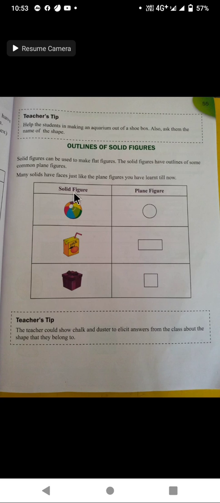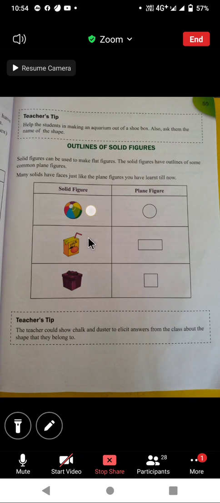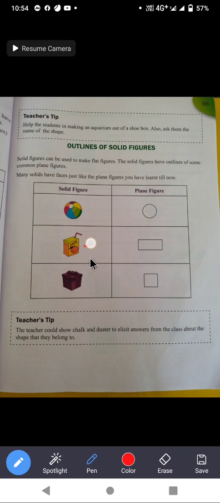Look here, these are some solid figures. On the left-hand side, a ball, this is a juice box, and this is a gift box. If you trace the outline of this ball, you will get a circle. It is looking like a circle.